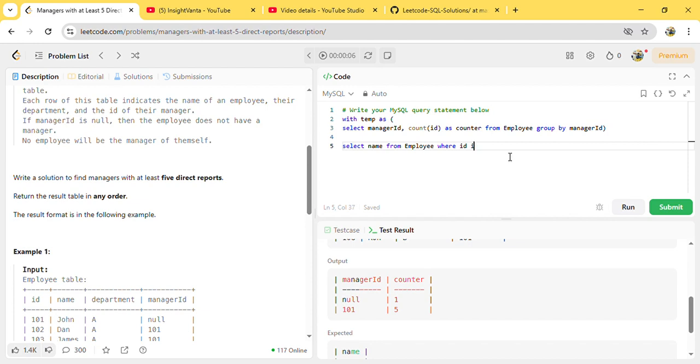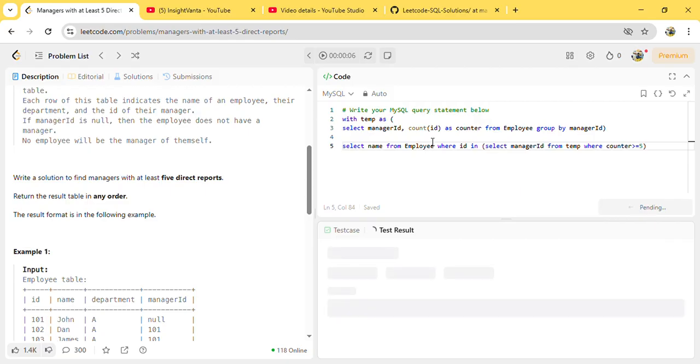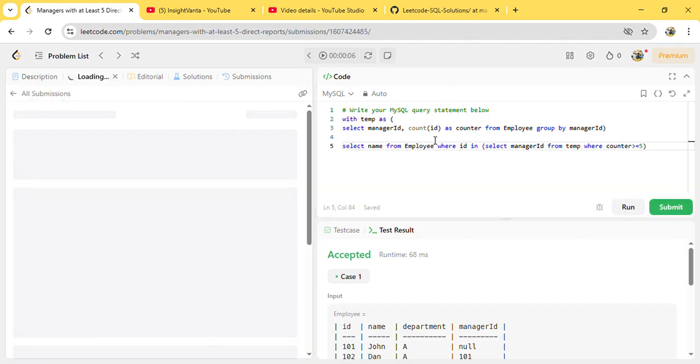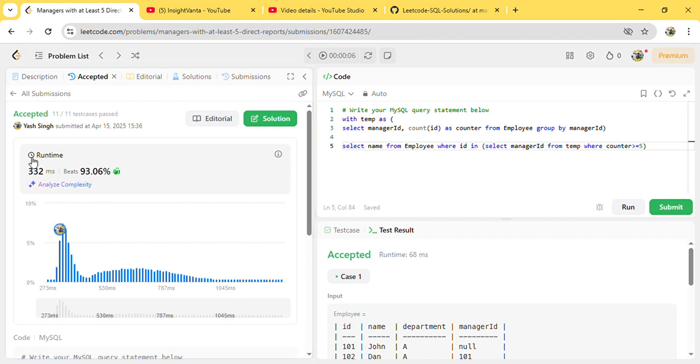So where ID in, now we are using a subquery, select manager ID from the temp table where counter is greater than or equal to 5. Correct. With this, if I run this, it will solve our problem. It has been accepted. Let us submit. See, it has given us 332 milliseconds and it beats 93.06%.